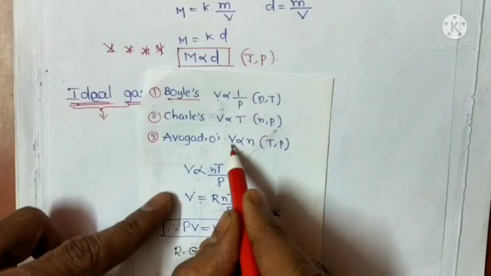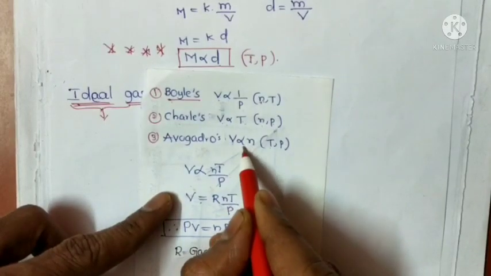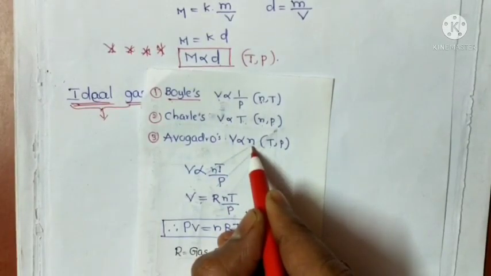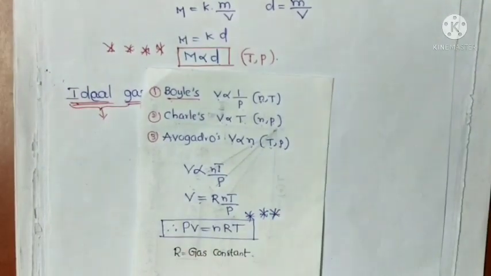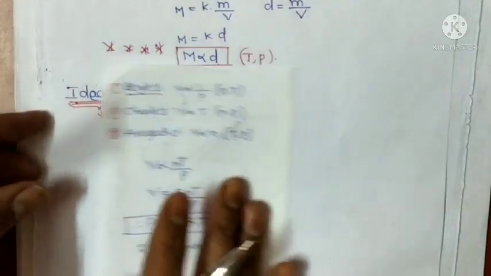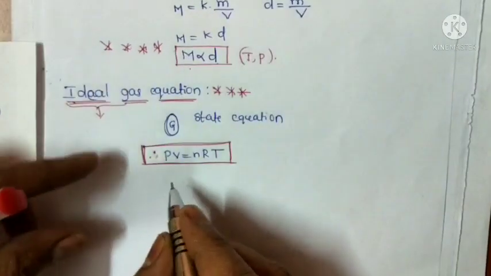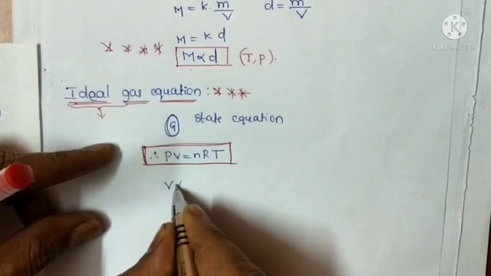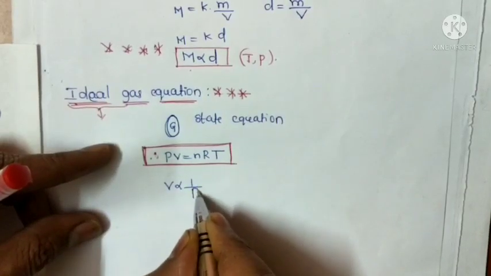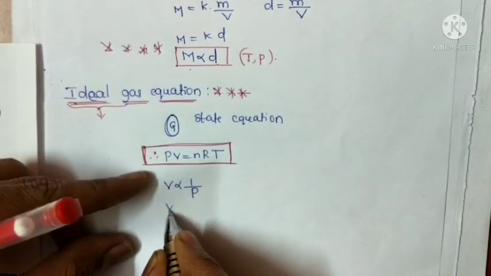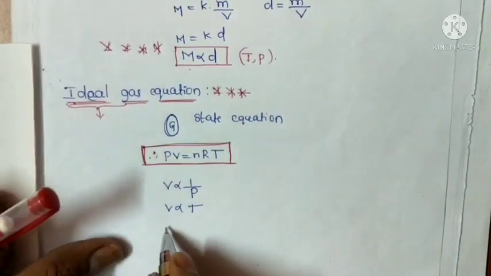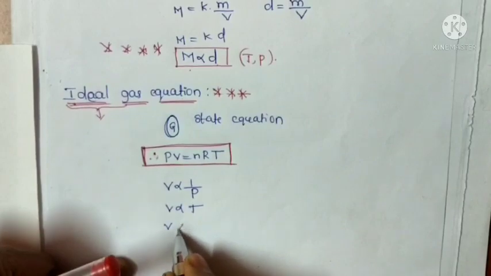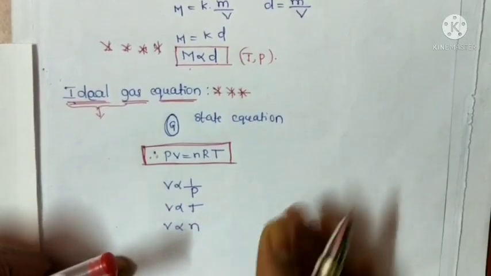It explains that the volume of the gas is directly proportional to the number of moles or number of molecules at constant temperature and pressure. Once again, repeated here: V is inversely proportional to P, V is directly proportional to temperature, and V is directly proportional to the number of moles.